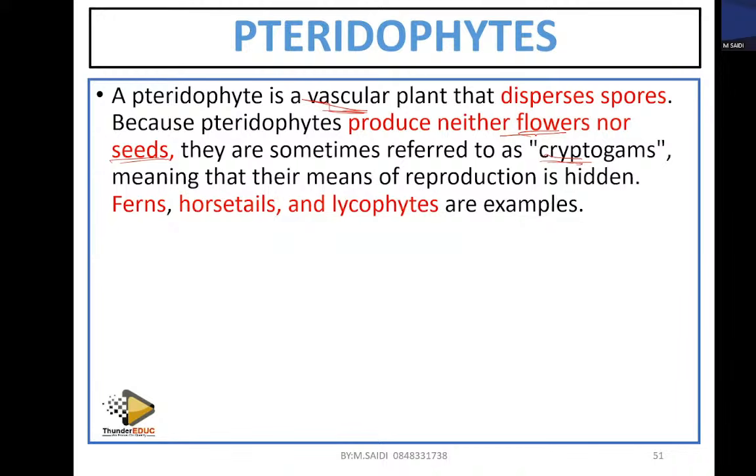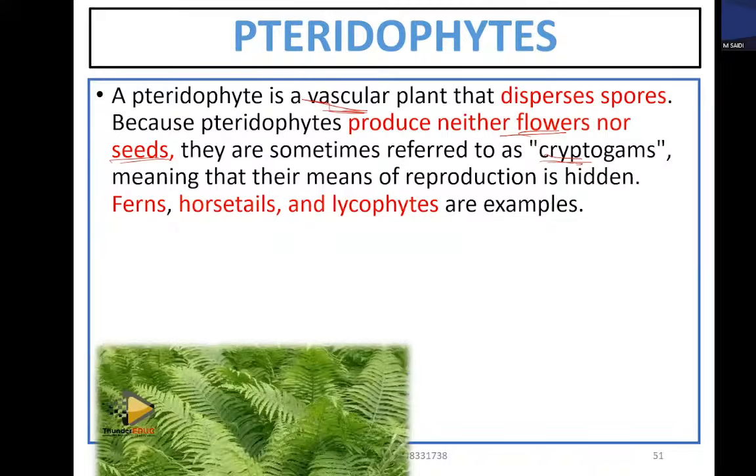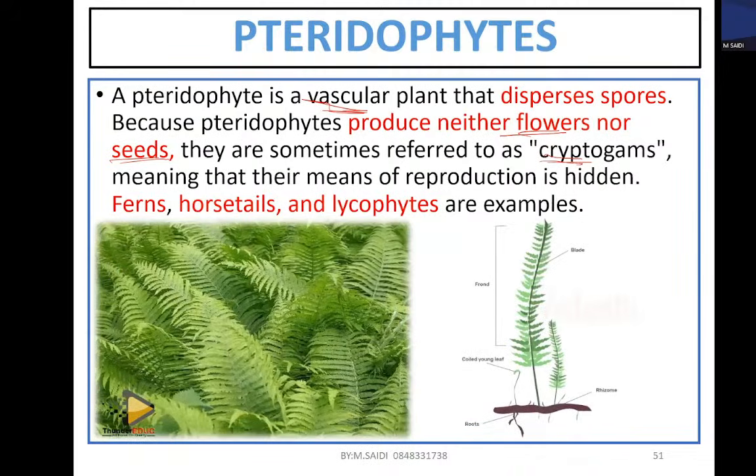So these are also hidden. They are cryptogams. The ferns and the horsetails, all these are examples of pteridophytes. We will find these in the forest if we go together to discover more about life science. So this is an example, a structure of a fern. This is how a fern looks, with the rhizome, you see.